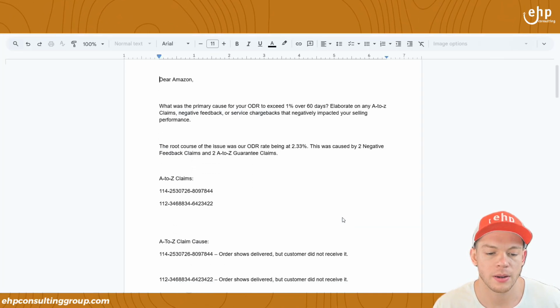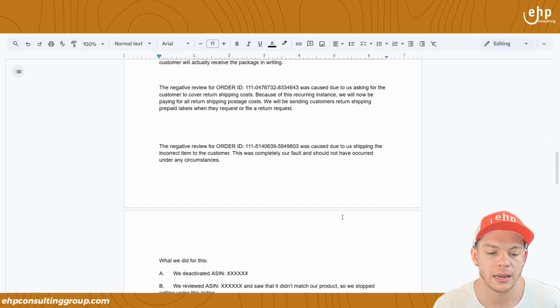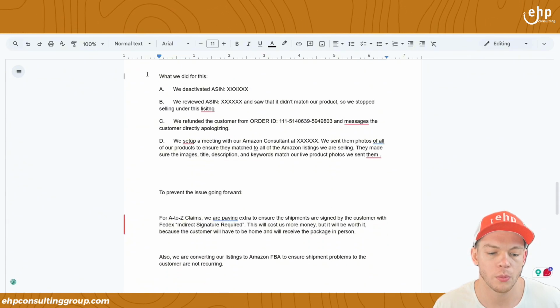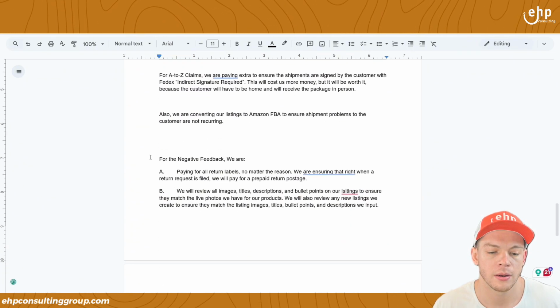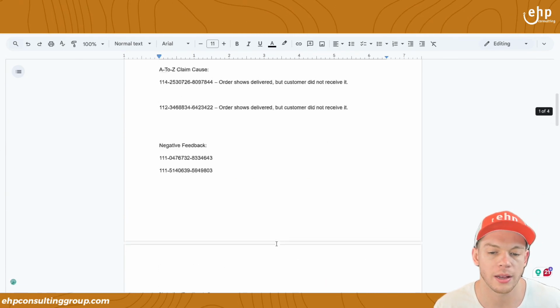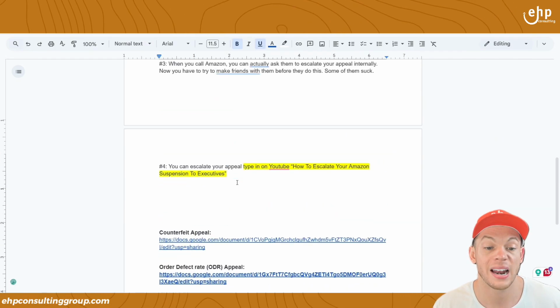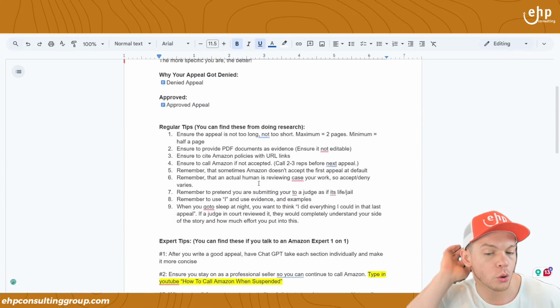So a client got suspended for an order defect rate, and then we had to write an appeal. And this appeal did work. What we did, how we're going to prevent it, for negative feedback, bada bing. And it did work again. Now, this spacing is a little bit off because it's on a Google Doc, but I just wanted to show you that. But here are the pro tips.